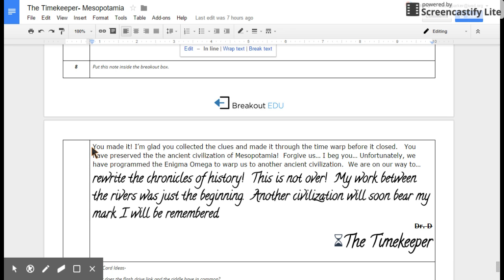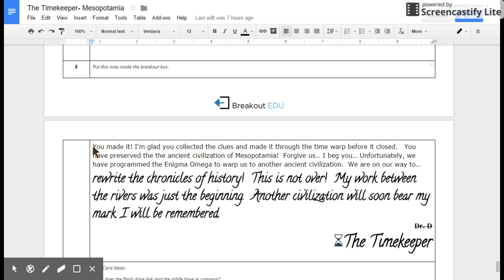Now the students will read this note that's left inside the breakout box. You can also leave some candy or goodies or homework passes or whatever you want to do to make it more exciting when they break into the box. But ultimately, you want to leave this note.